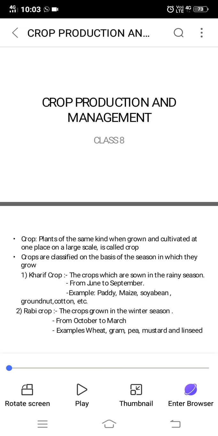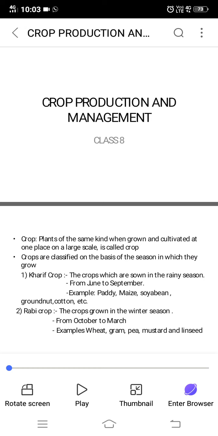The crops which are grown in the rainy season are called kharif crops, that is from June to September. Examples of kharif crops are paddy, maize, soya bean, groundnut, cotton, etc. And rabi crops are the crops grown in the winter season, that is from October to March. Examples are wheat, gram, pea, mustard, and linseed. Apart from this, there are crops which are grown in the summer season, like vegetables and all.